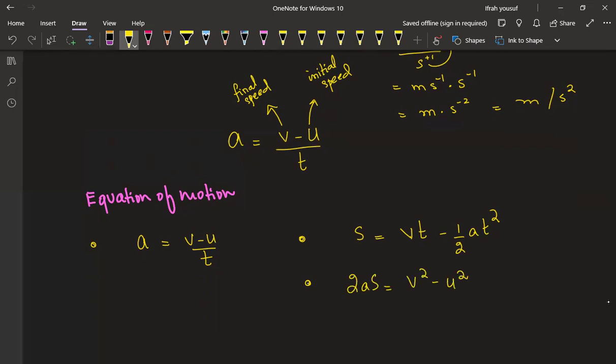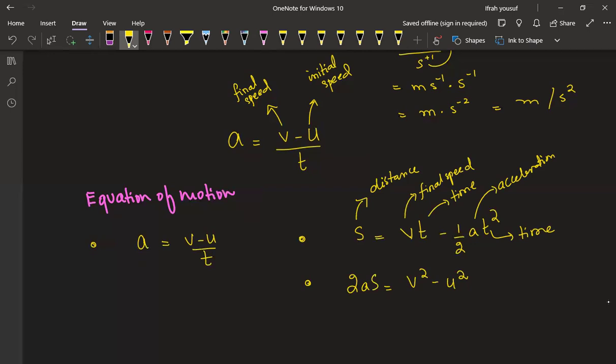So let's understand these symbols. This s is the distance. This v is the final speed. And t is the time. a is the acceleration. And t is the time, so again, t squared, the square of the time.